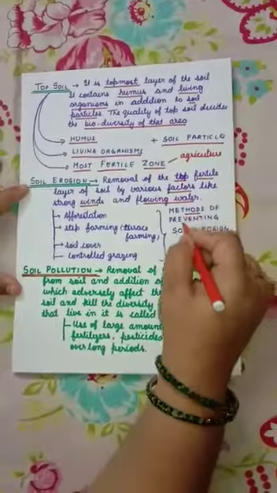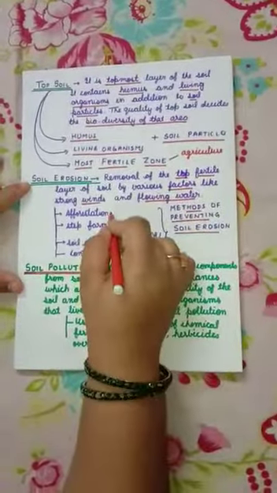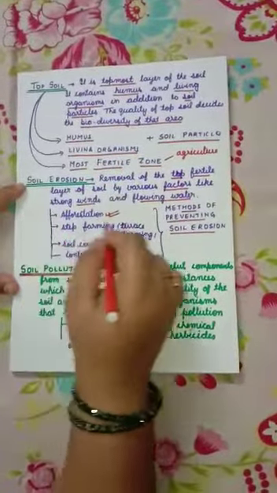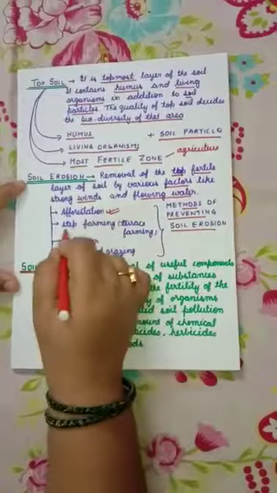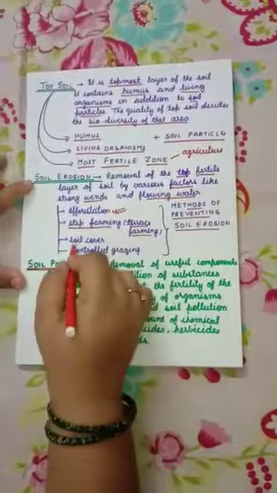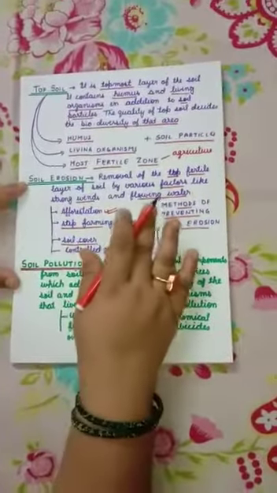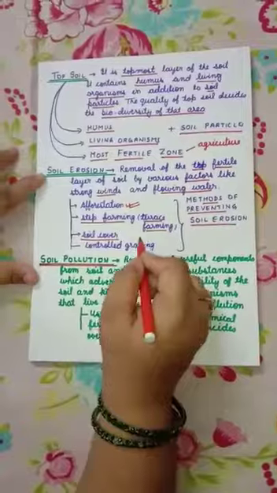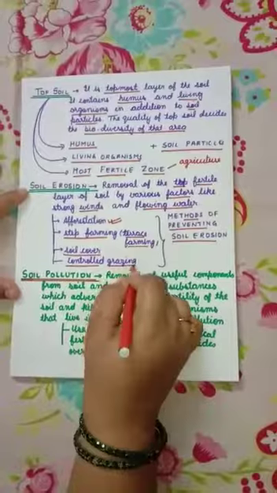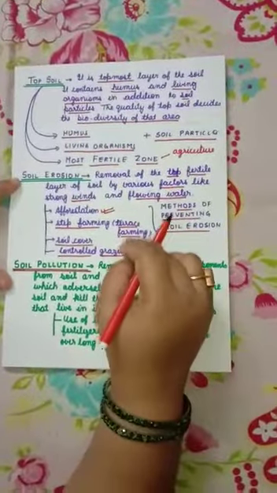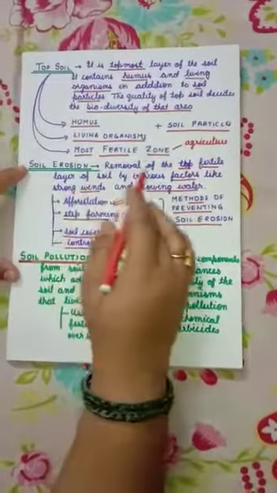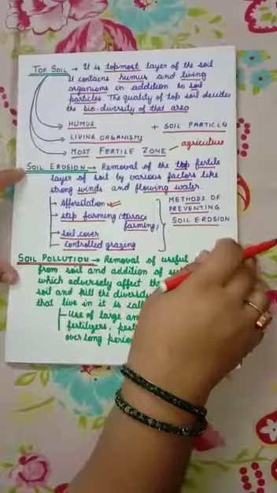So what are the methods for preventing soil erosion? Afforestation. Plant more trees because roots help in binding of soil particles and do not allow erosion to occur. Then step farming or terrace farming in hilly areas can prevent soil erosion. Soil cover. We should not leave the land barren. Some crops must be grown and this helps in reducing the soil erosion. And last, controlled grazing, meaning thereby grazing should be done up to a limited level only. So these practices will help in preventing soil erosion and saving our top fertile layer of the soil.